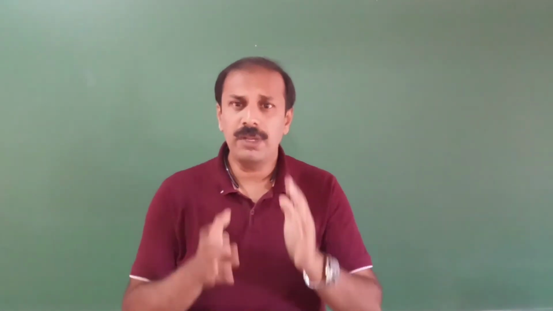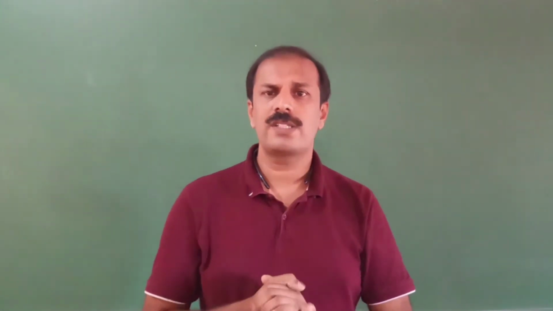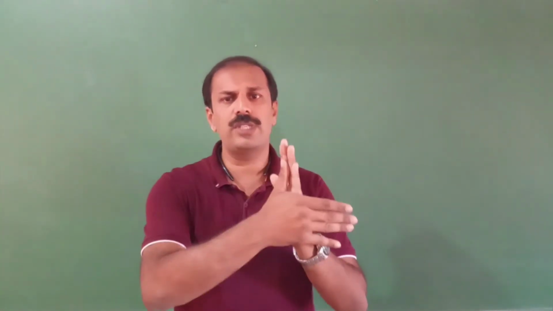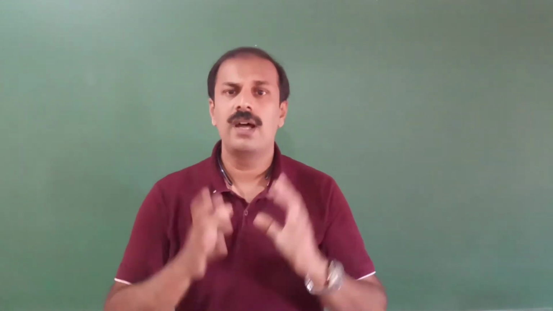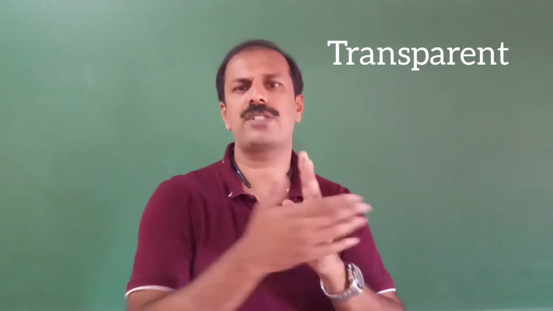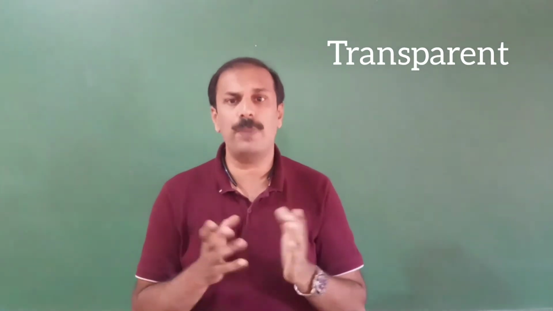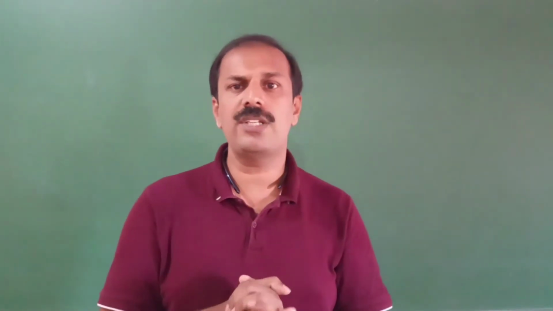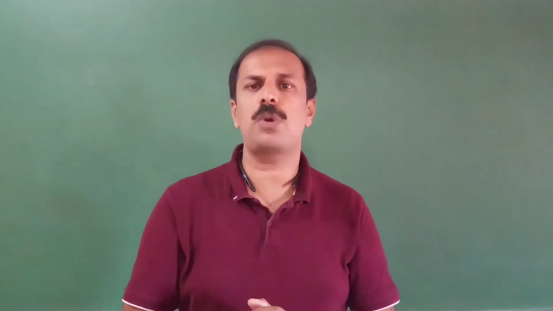Now when light is falling on an object, as you studied in junior classes, sometimes the light can pass through that object. For example, glass: such materials we call transparent. If light cannot pass through, like a sheet of iron, we call it opaque.